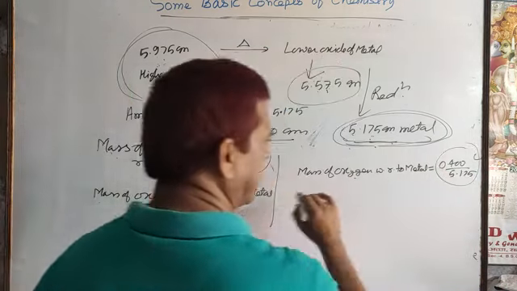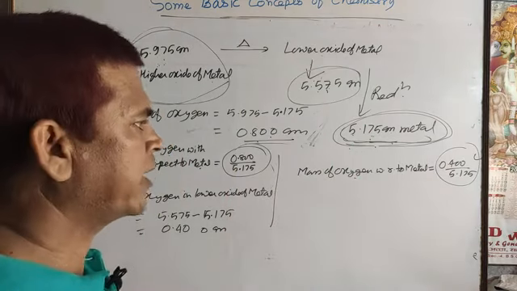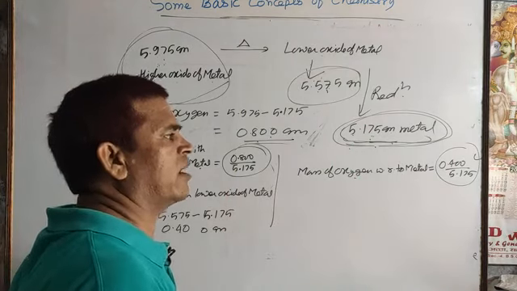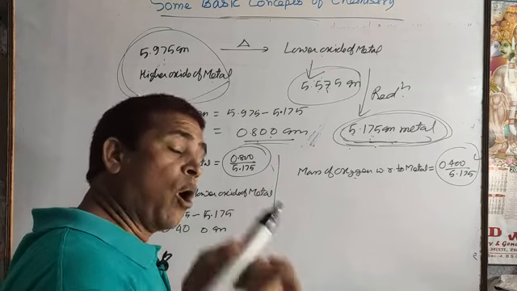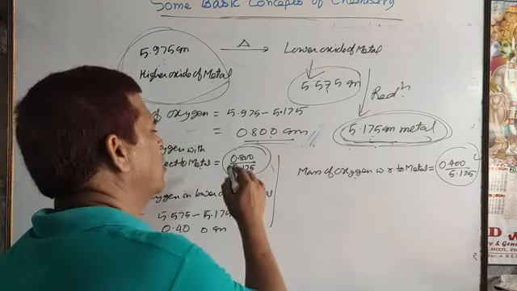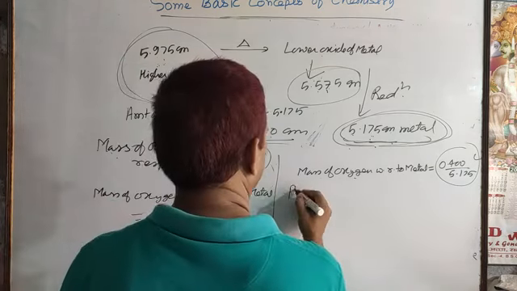Again you find the ratio between them. That's why I told you the masses of one element combined with a fixed mass of the other element always bear a simple ratio.